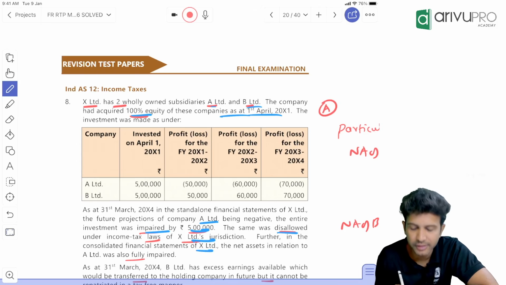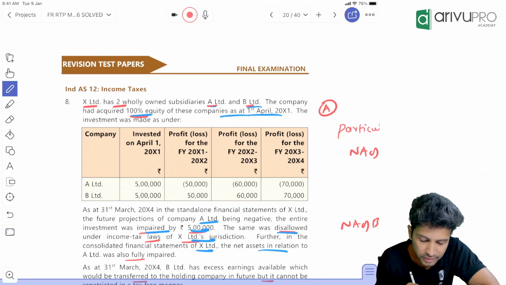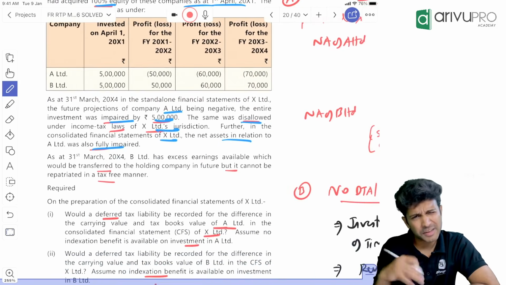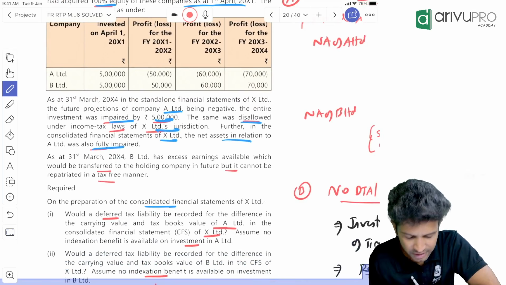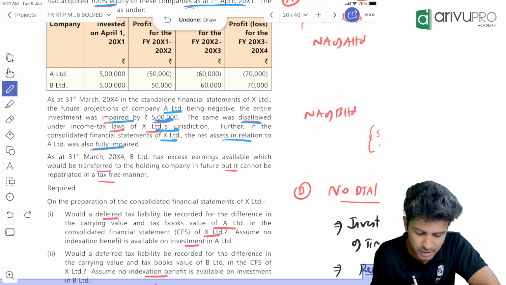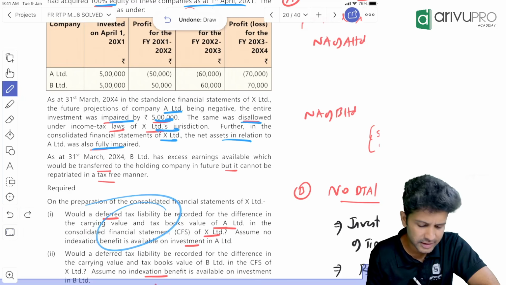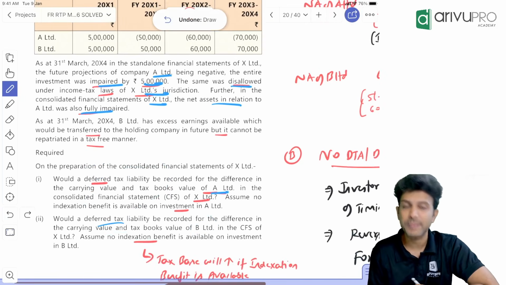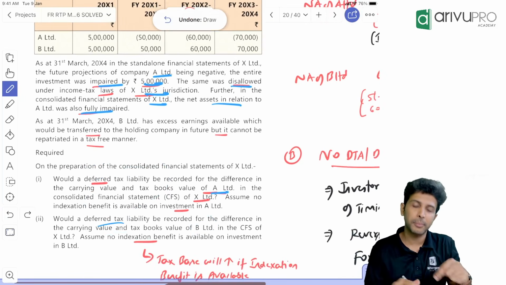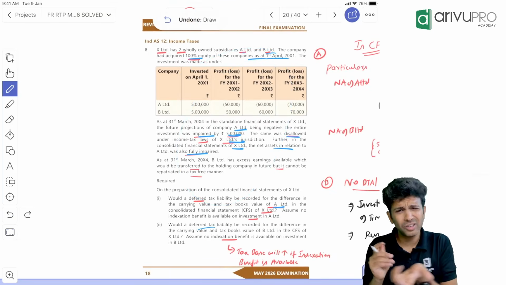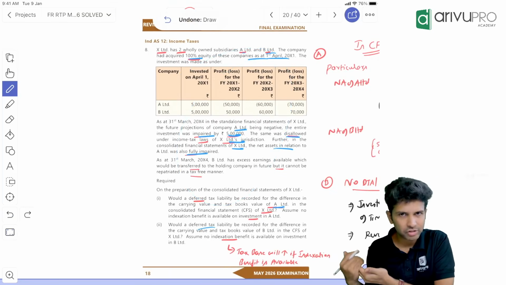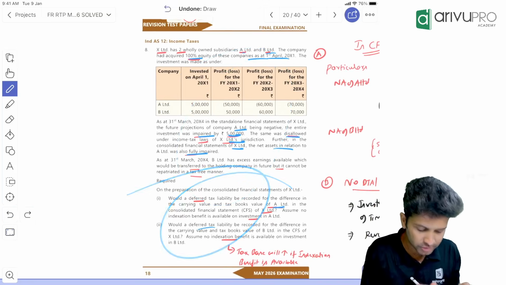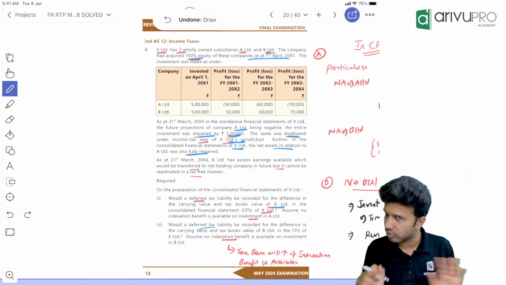Further, in the consolidated financial statement of X, the net assets in relation to A were also fully impaired. First we'll read the requirement. In CFS, they're asking: would you create DTA or DTL with respect to A? Would you again create DTA or DTL with respect to B? On various components in CFS, we'll create deferred tax asset and deferred tax liability. With respect to this investment, will you create DTA or DTL, is what they're asking.